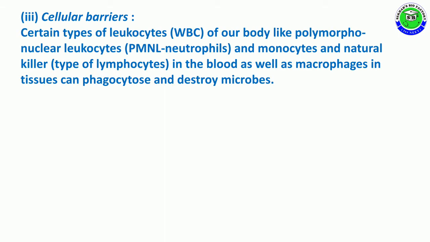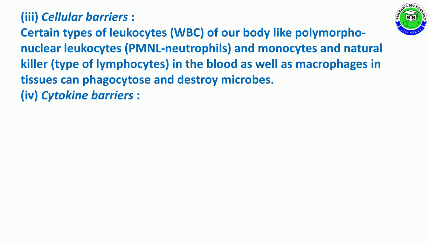Certain types of leukocytes, called WBC, of our body, like polymorphonuclear leukocytes, simply called PMNL, which are nothing but neutrophils, and monocytes and natural killers, that is the type of lymphocytes in our blood, as well as macrophages in tissue, can phagocytose and destroy microbes.